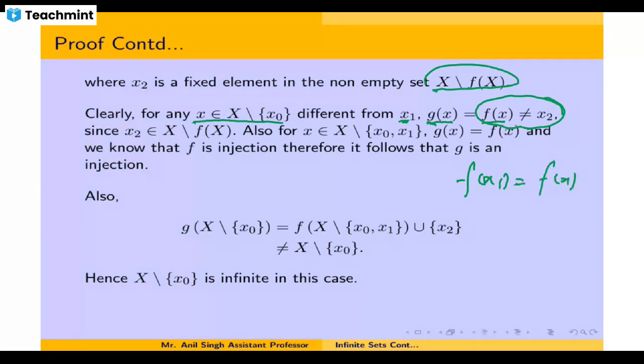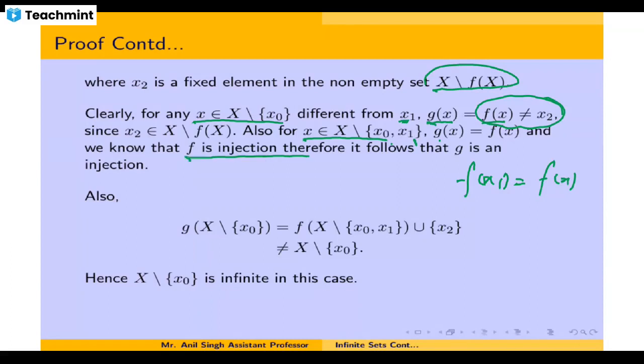And in the other situation, x lies in X but is different from x naught and x1. In that case, the function g is defined to be the same as the function f, and you very well know that f is an injection.